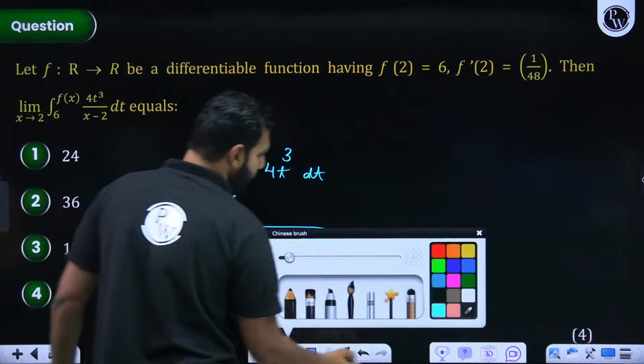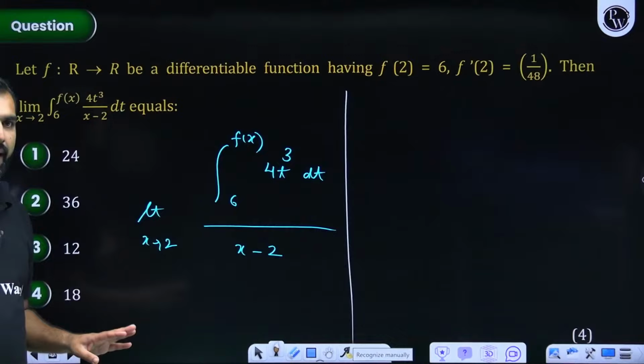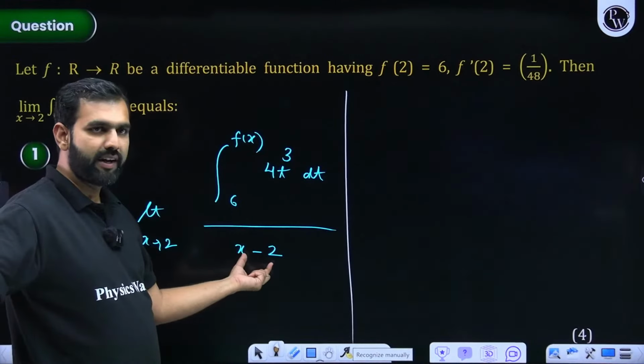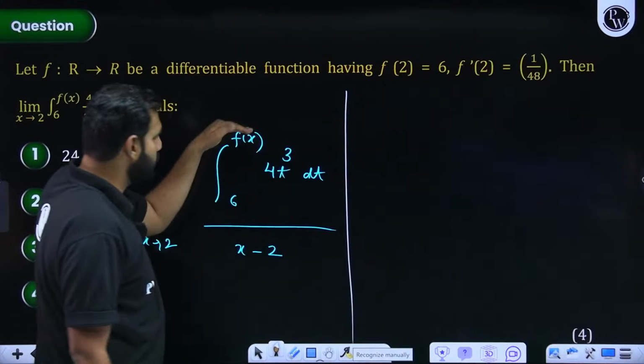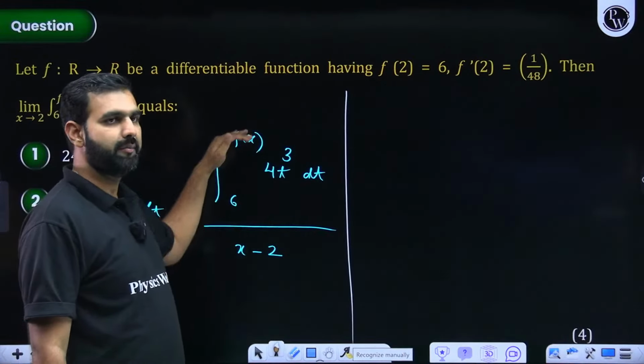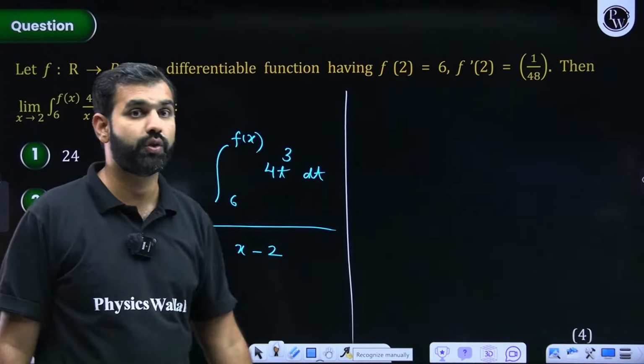Now the only thing which you all should pay attention to is that here when x approaches 2, what happens is x minus 2, that is 2 minus 2, 0. f(2) is 6. So 6 to 6, if the upper limit and lower limit are same, it is also 0. So 0 by 0 form. And with 0 by 0 form, we can use L'Hopital.